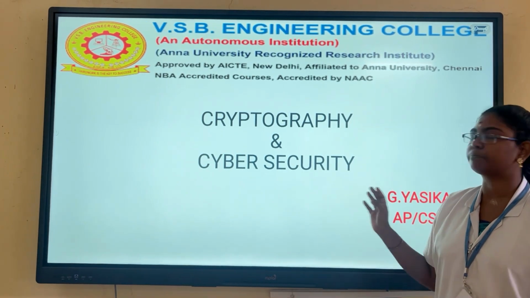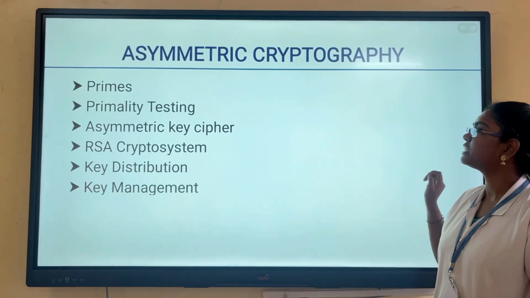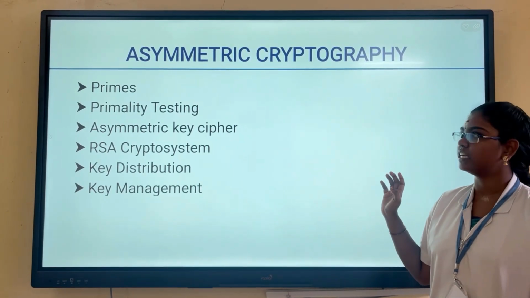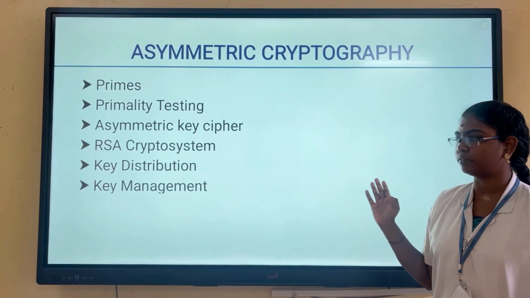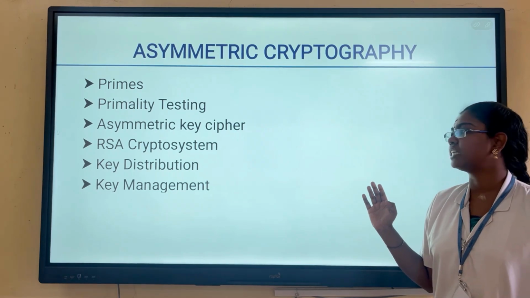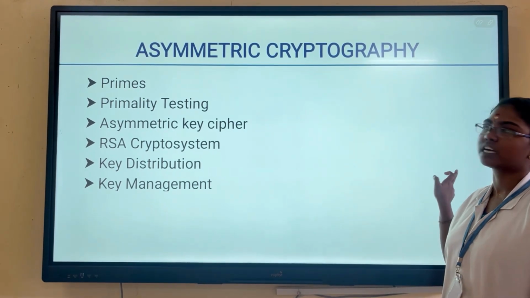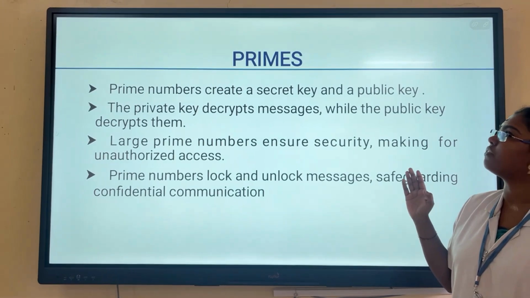Today's topic is cryptography and cybersecurity. The first topics are encryption and primes, primality testing, asymmetric key ciphers or symmetric key systems, and key distribution and key management. The next one, the first one, is primes.